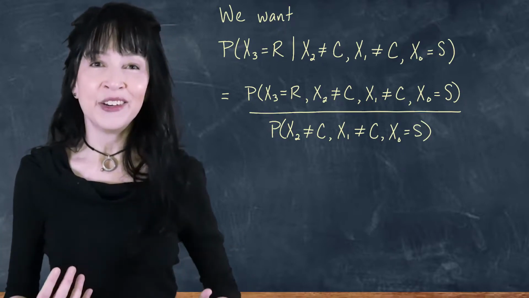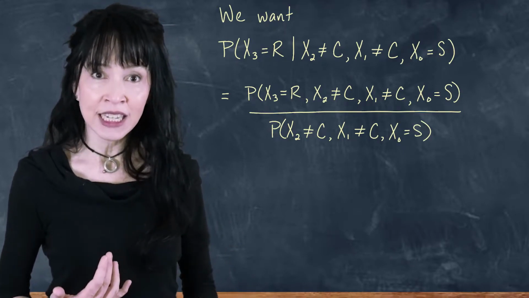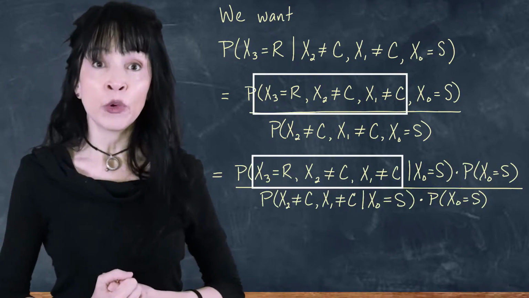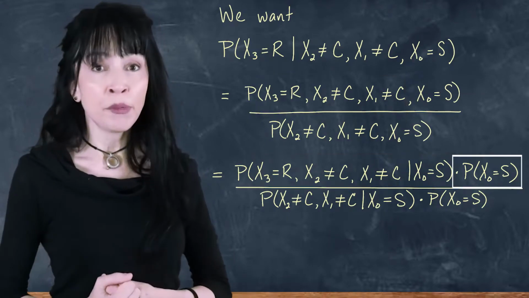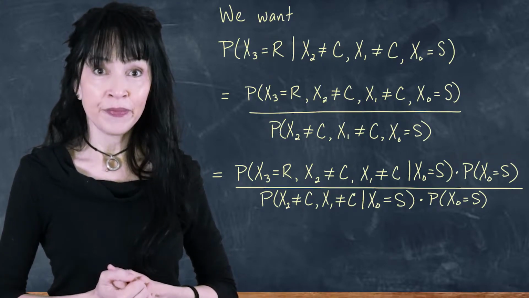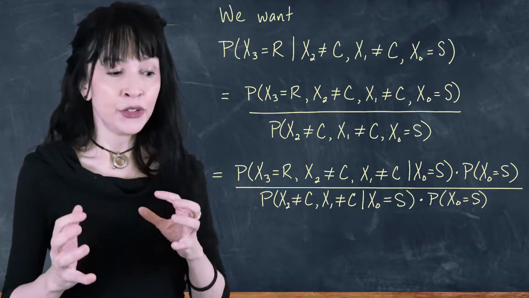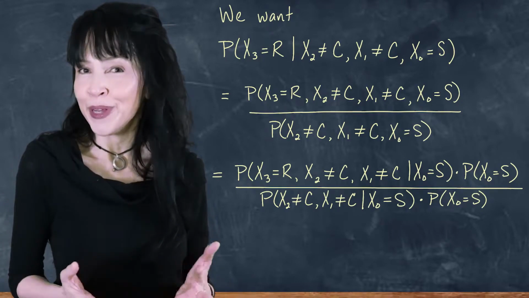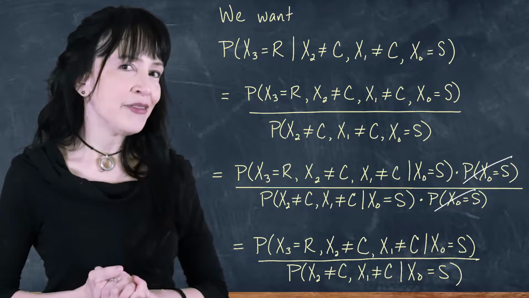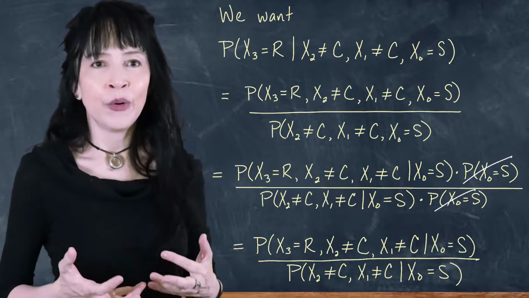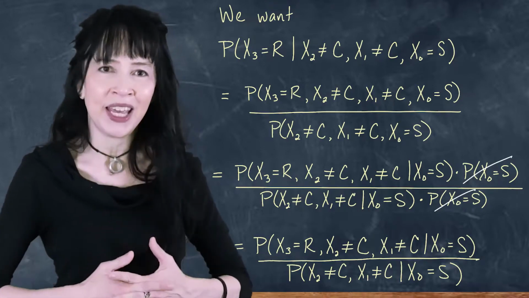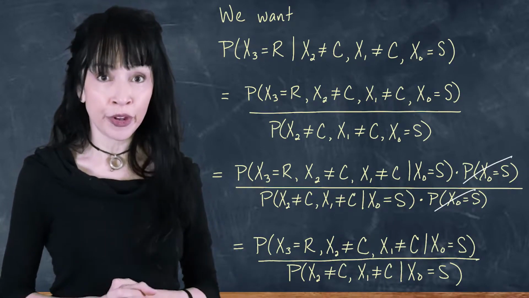Now, it's a Markov chain, and I don't know where we started, but I do know about transitions. So I'm going to rewrite this big fat joint probability as the probability of this stuff given where we are at time 0 times the probability of where we are at time 0. And I'm going to do the same thing in the denominator. I don't know the initial distribution at time 0, but it's okay because they're going to cancel, leaving us with this. Now, I still have the same problem I had before. I want to know what's going on at time 3, and I've got what happens at time 2, but not really. I only have what doesn't happen at time 2. So here's where the absorbing state comes in.